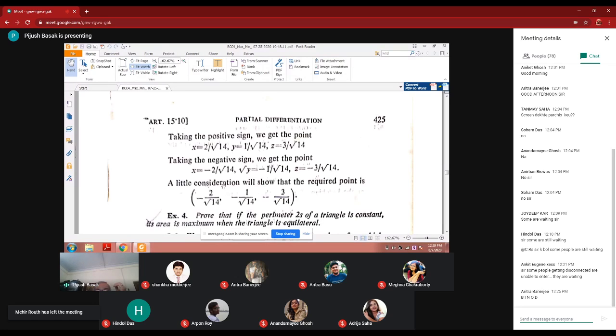So a little consideration will show that the required point is minus 2 by root 14, minus 1 by root 14, minus 3 by root 14. Taking the negative, actually they have tested AC minus B square. This test is not shown here. See, fxx and fyy should be greater than fxy square. They have checked it, so that checking is not given here. We can work it out.